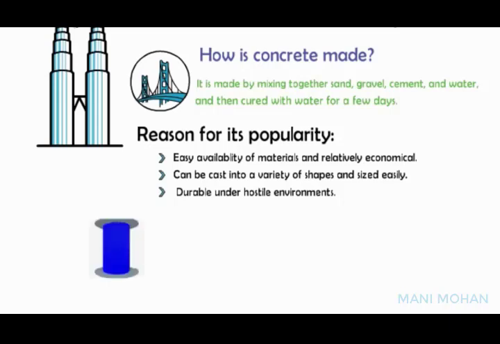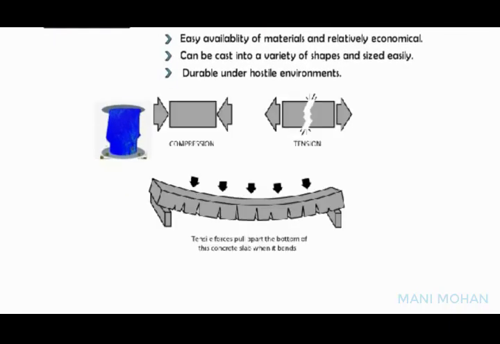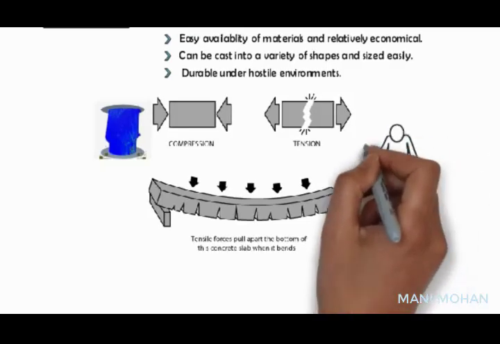Plain concrete is strong in compression but is weak in tension. Hence, its use as a structural material is limited to situations where significant tensile stresses and strain do not develop. As can be seen in the figure, wide tensile cracks develop in the tensile zone of the slab due to the bending under the action of load. To overcome this problem, concrete is popularly used as a composite material in the form of reinforced concrete.